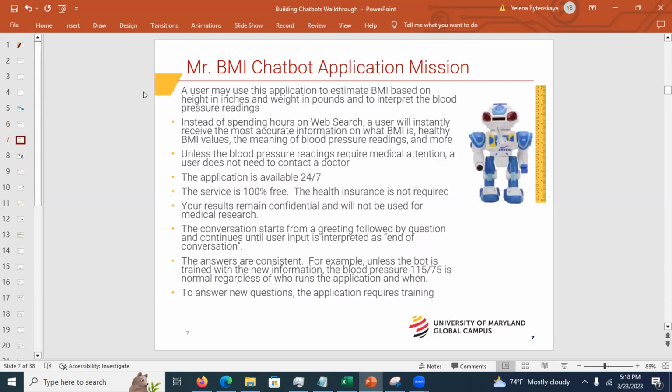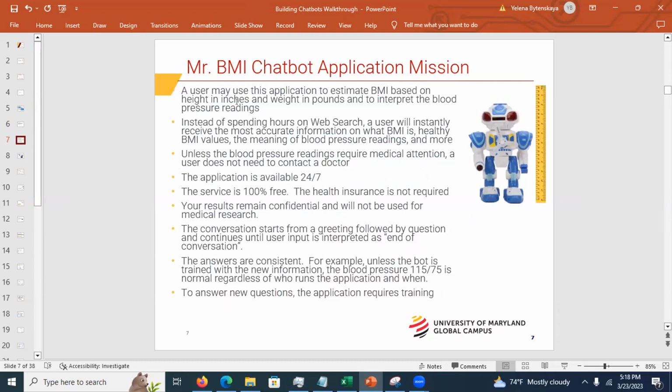For today, we're going to look at the Mr. BMI chatbot application. So here is the mission. The user may use it to explain what the blood pressure readings mean, and then use the height in inches and weight in pounds to estimate the BMI.